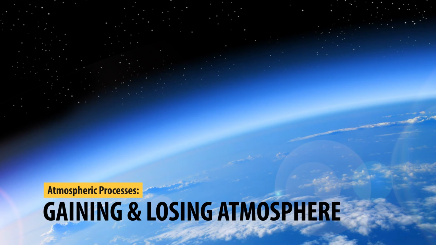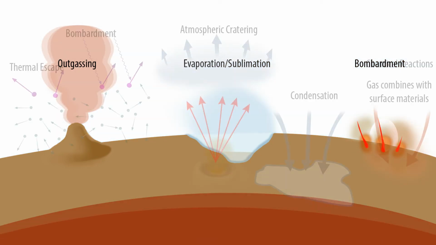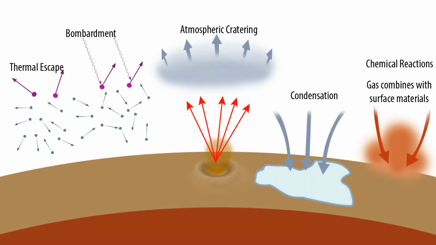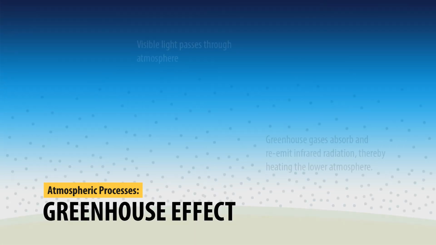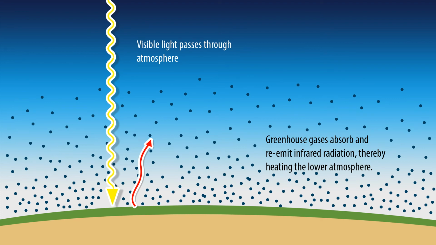Atmospheric processes: gaining and losing atmosphere. Gains: volcanic outgassing, impacts, evaporation. Losses: gas escape, impacts, condensation, surface reactions. Let's talk about the greenhouse effect. In this process, infrared energy is re-reflected back to the ground by carbon dioxide.